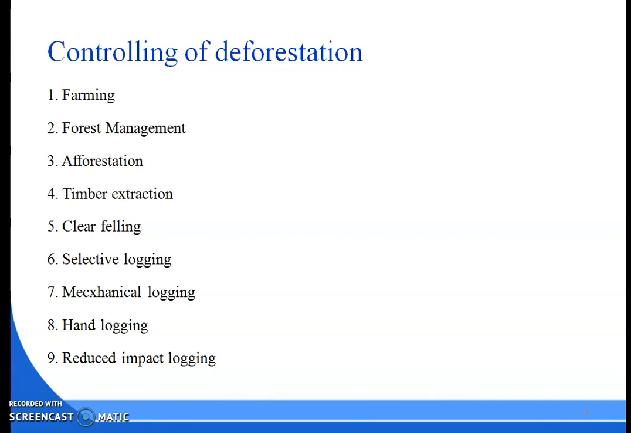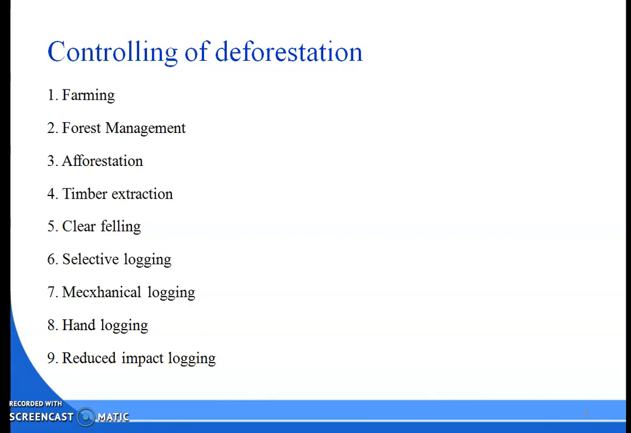The fourth one is timber extraction. Forest management requires harvesting only that much quantity of timber and other products as needed to fulfill the required demand. The methods adopted for timber extraction are clear felling, selective logging, mechanical logging, hand logging, and reduced impact logging. So these are the timber extraction methods.